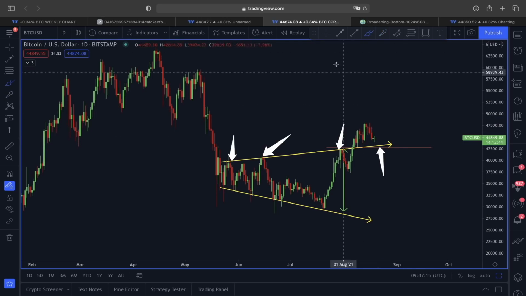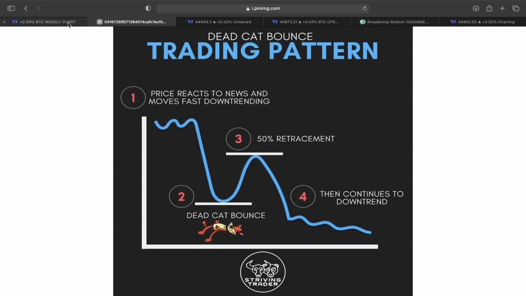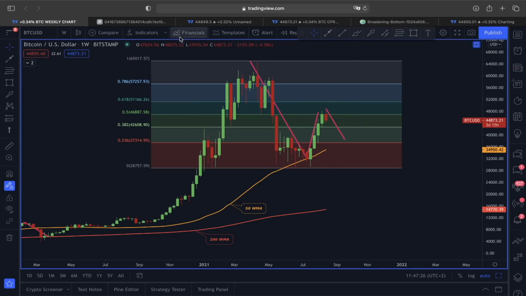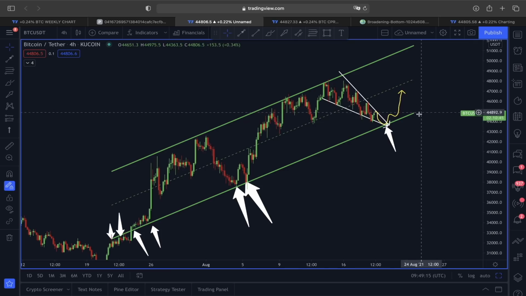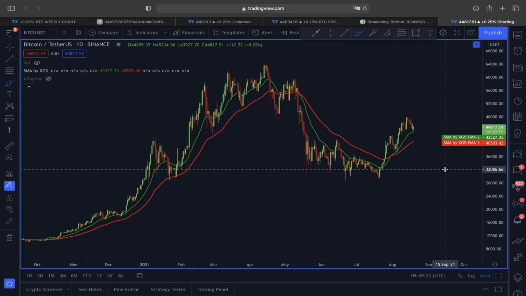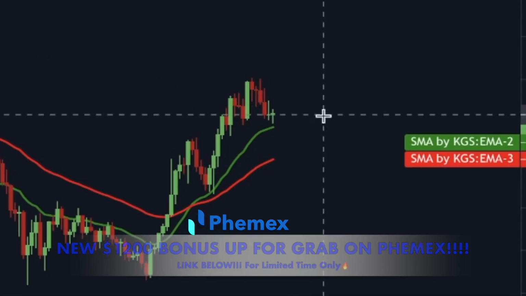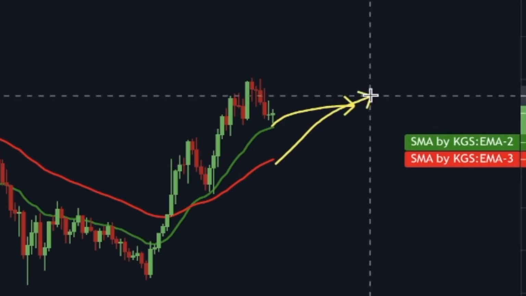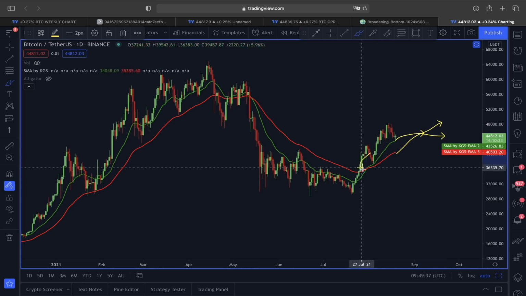So that's why, guys, as long as the price of Bitcoin remains above this 42,000 range, because we can see strong lines of support around that area, we are not going to call this an actual trend reversal or a dead cat bounce scenario for Bitcoin. And not just the support from the lower line area of this ascending channel and the upper line area of this broadening bottom, but we are also aware that around this price area of 42 to 43,000, we do have some strong support from the moving averages, the 20 exponential moving average, right? Unless we see a bearish crossover happening, the red line at the top, the green line at the bottom, this is still a bullish crossover that we are witnessing.